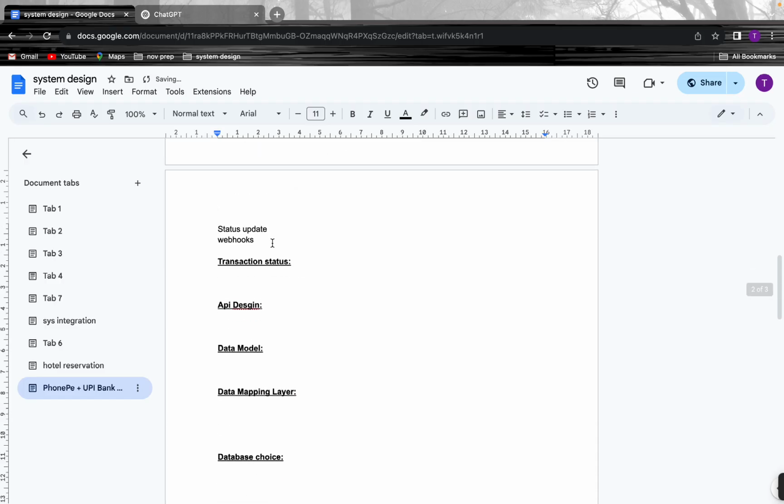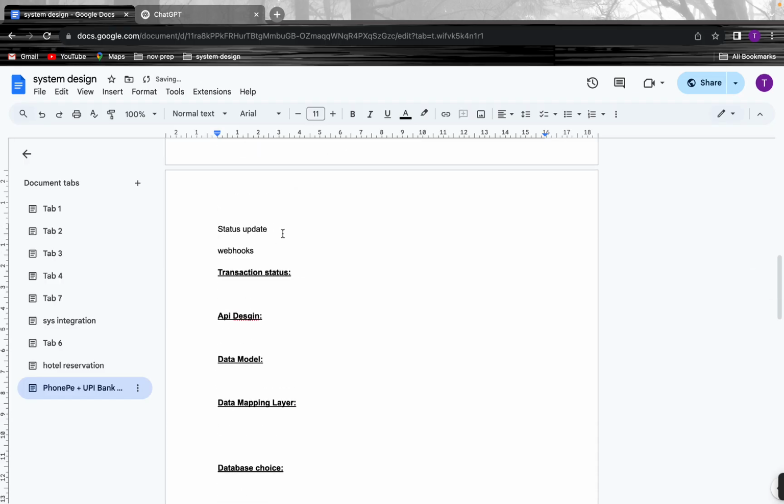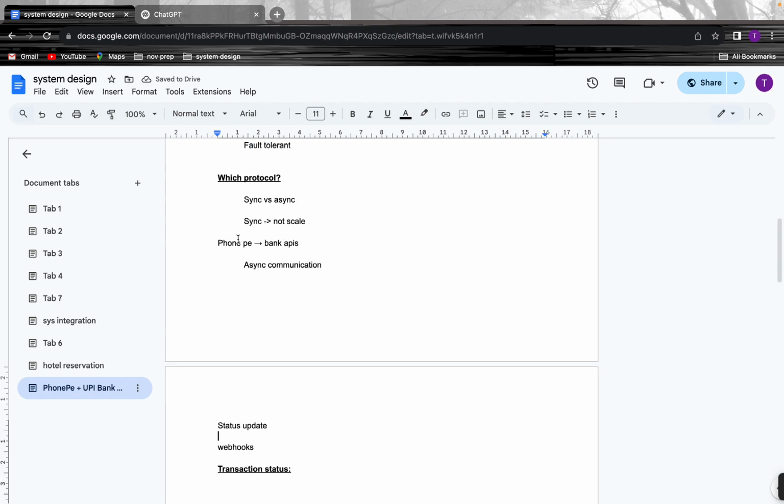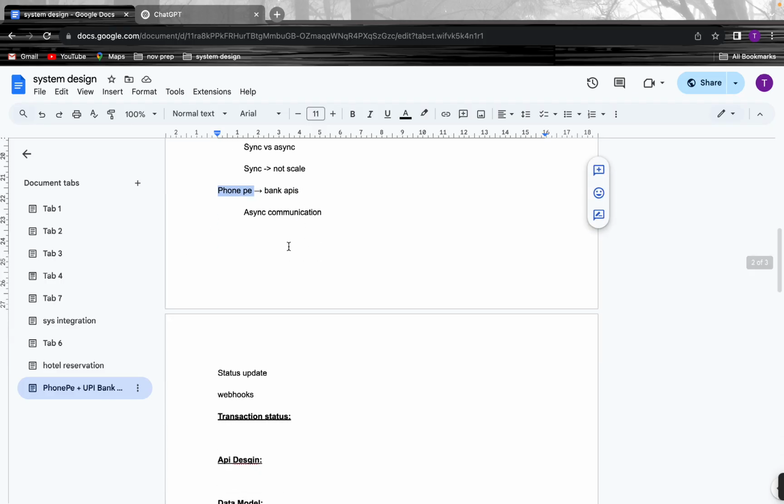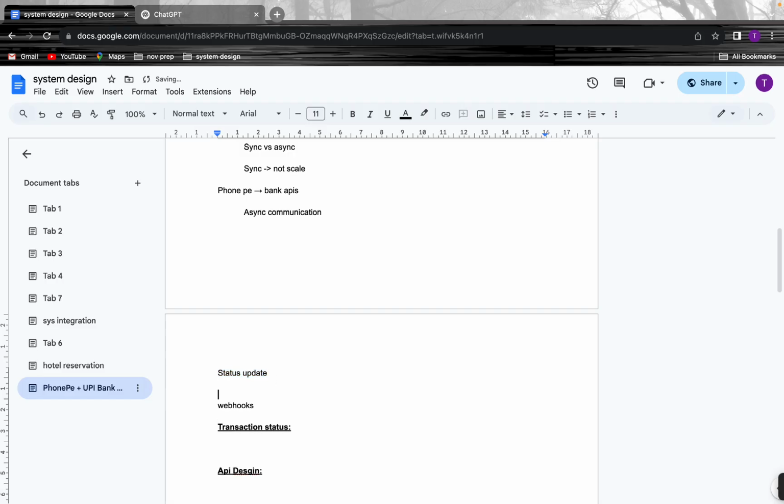If some status is pending, our PhonePe system cannot repeatedly go to the bank API and poll for the status, so that would not be the right choice. For getting the status update we could go for webhooks, so the bank API will send the status update to our PhonePe system.